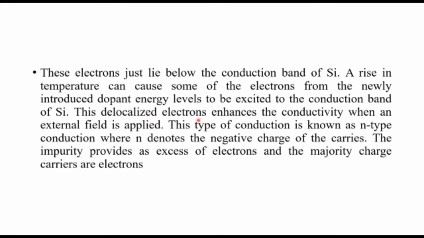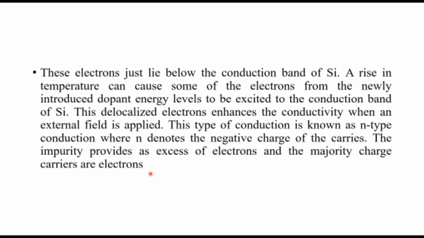These delocalized electrons enhance the conductivity when an external field is applied. So when you are applying an external field, these electrons can just move from this dopant level to this conduction band, because the energy gap is very small. This type of conduction is known as n-type conduction. N denotes the negative charge of carriers, because here electrons are the charge carriers. That is why it is known as n-type semiconductors. So here the charge carriers are electrons.